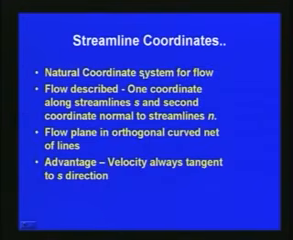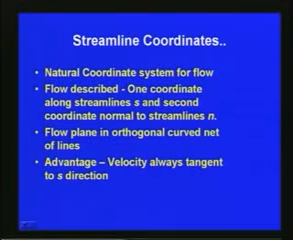This has the advantage that, as far as fluid flow is concerned, streamlines give the natural coordinate system. That is one of the important advantages of the streamline coordinate system, since the flow direction itself is taken as the coordinate, so we can describe many of the fluid flow properties with respect to it. And flow is described with one coordinate along the streamline, S, and the second coordinate normal to the streamlines, N.